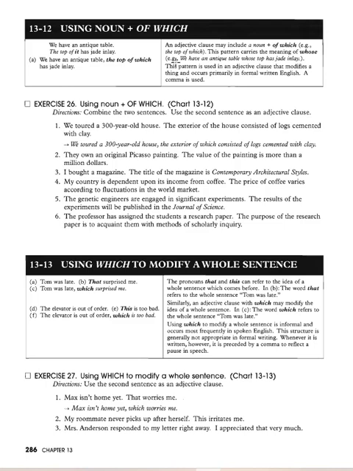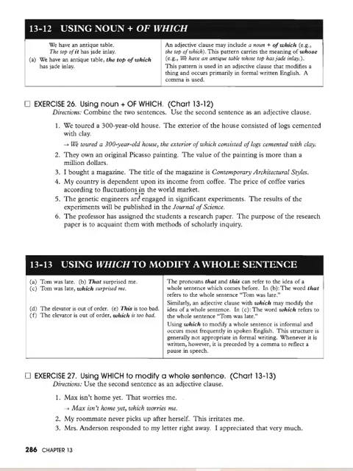A comma is used. We toured a 300-year-old house, the exterior of which consisted of logs cemented with clay. They own an original Picasso painting, the value of which is more than $1 million. I bought a magazine, the title of which is Contemporary Architectural Design.